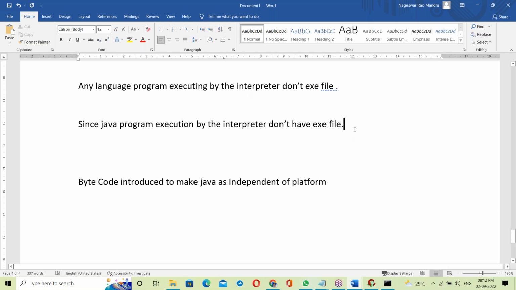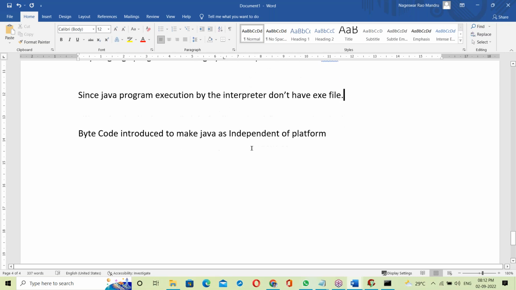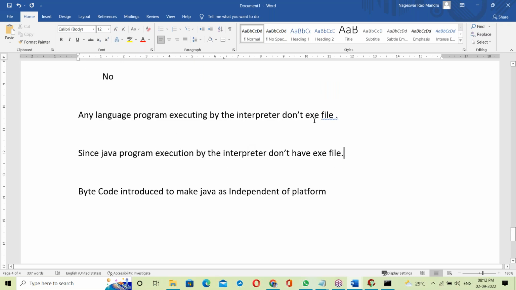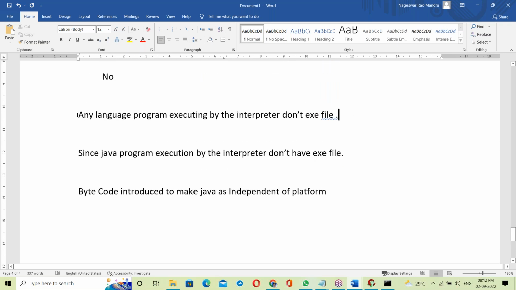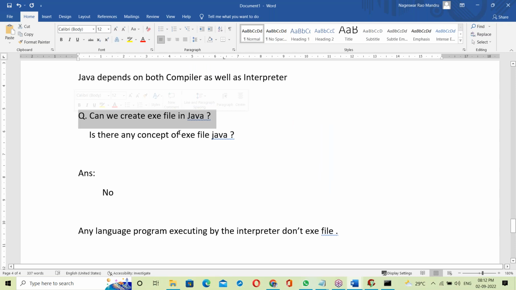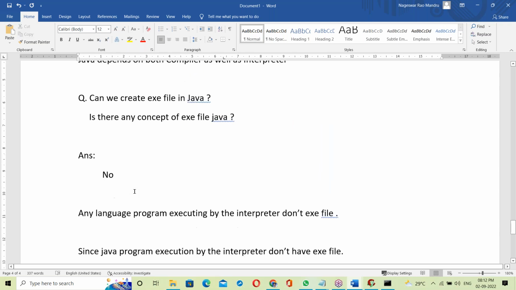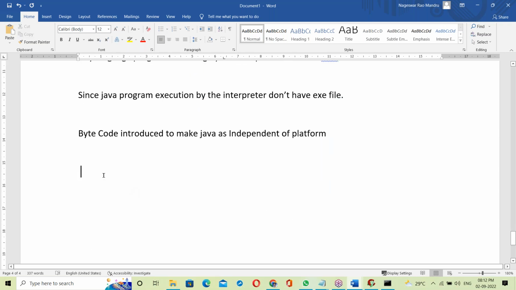Before going to that, one more thing here. Any language program executed by the interpreter doesn't have an exe file. Can we create an exe file in Java? No. The exe file is different, and the dot class file is different.